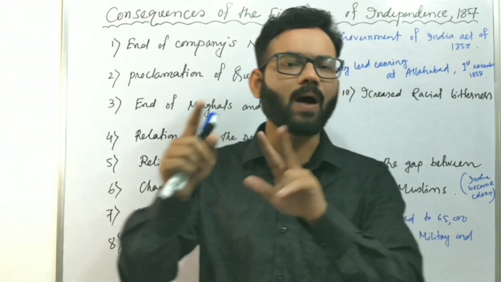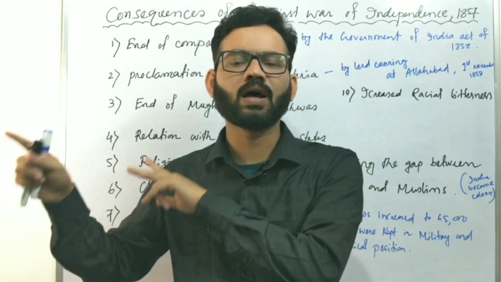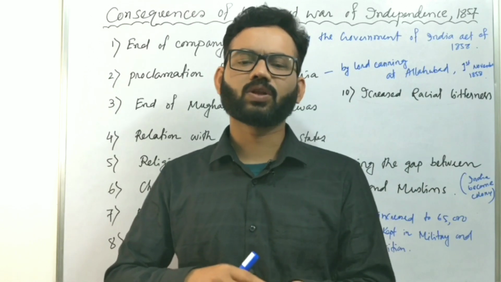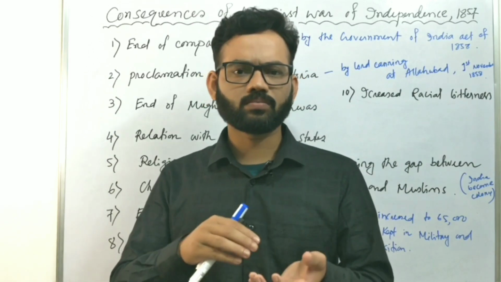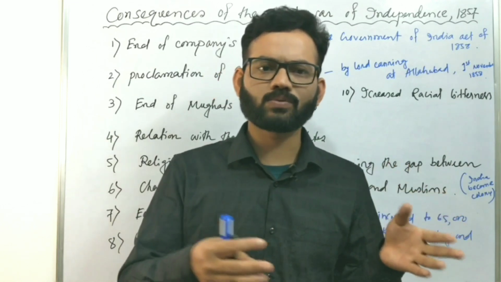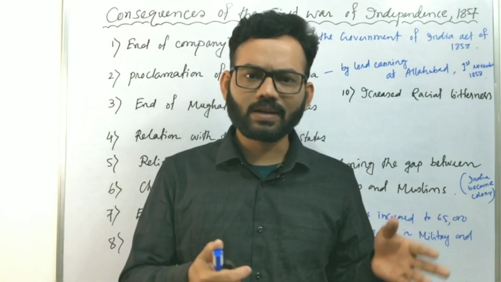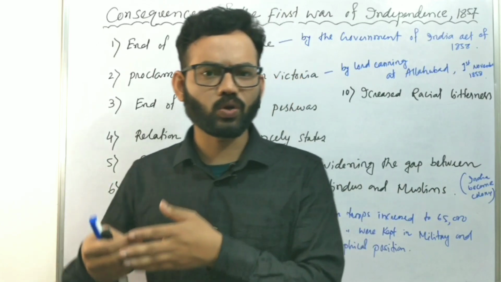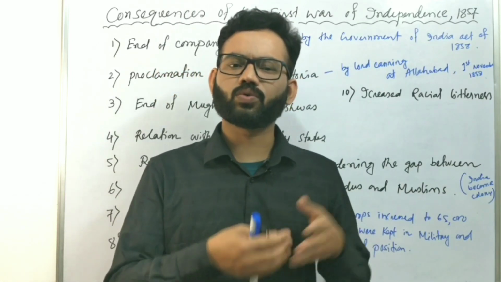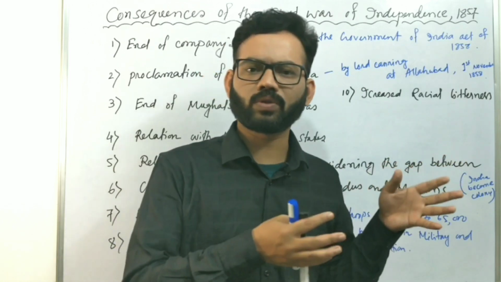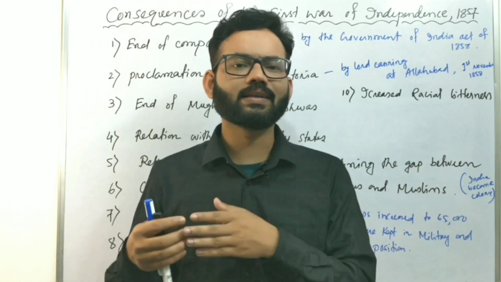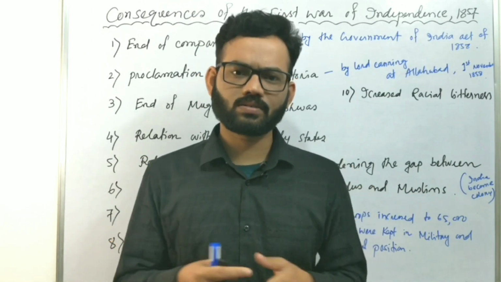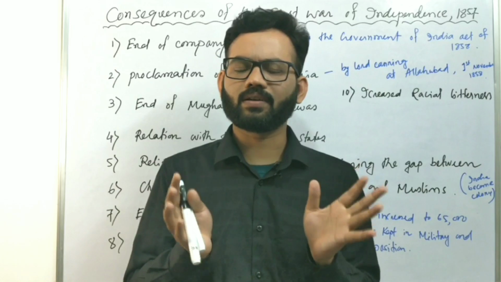The main thing is that the power had been shifted from the hands of the Company to the British Crown. Now the power was taken by Queen Victoria. The political policies like the doctrine of lapse and subsidiary alliance were abandoned, and some princes became loyal to the British. Now India became a colony of the British. They took all the resources from India, and the backbone of the Indian economy was completely shattered. They exploited us. These are the main results of the revolt of 1857.